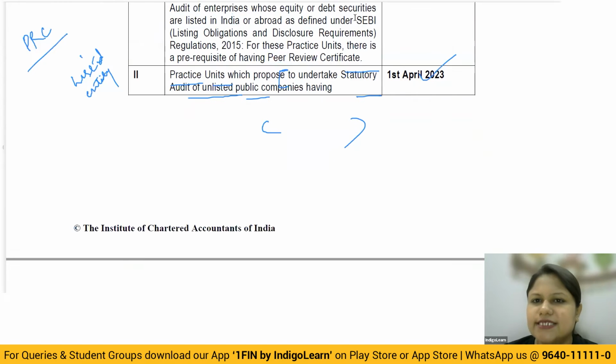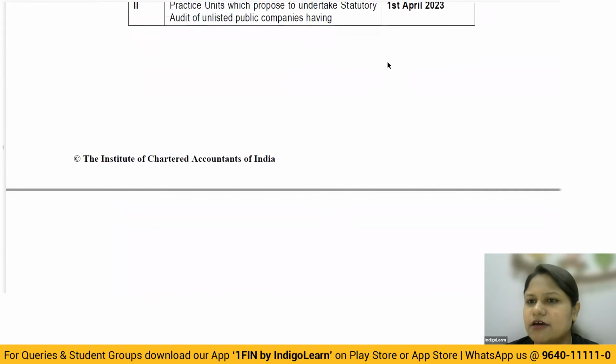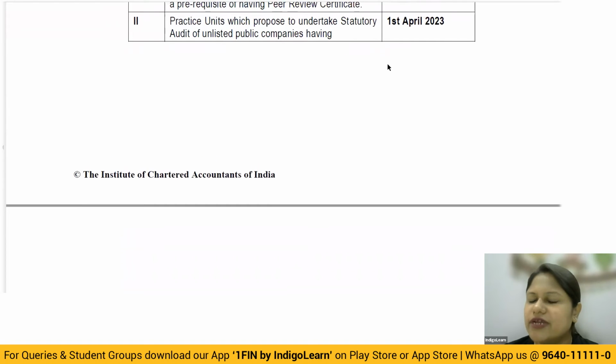Here in the first phase, they have not given any partner-based condition. But in the second, third, and fourth phases, you will see one is the type of the entity, and second is the partner-based condition. If you fulfill either of the two, then you will compulsorily have to have a peer review certificate. Second, now this is going to be applicable from 1st April 2023. Practice units which propose to undertake statutory audit of unlisted public companies.